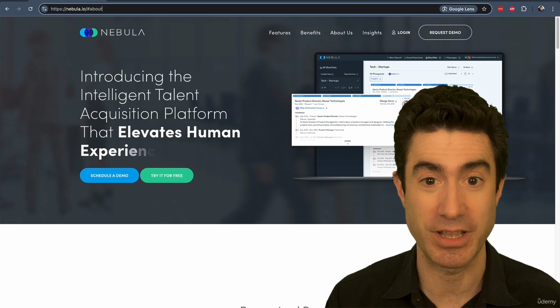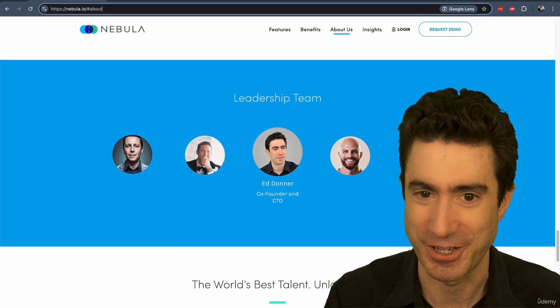And I'm currently the CTO, co-founder of an AI startup called Nebula. It's at nebula.io. You can go and check it out. And prior to that, I founded my own AI startup called Untapped. And actually, Untapped was acquired in 2021. And this picture on the bottom left is a picture from the billboard in Times Square announcing our acquisition, which was a particularly magical day for me. So that was a really incredible moment.